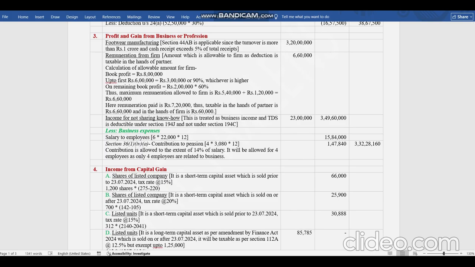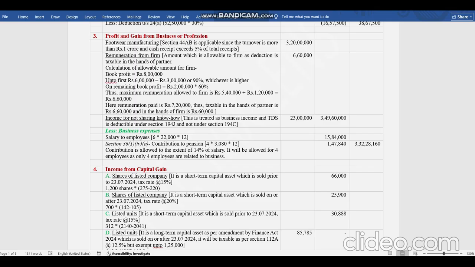But this is only the income portion. We have not deducted the expenses for him. Coming to the expenses part, first we will see the contribution to pension scheme, then the salary to employees. Contribution to pension scheme, he can claim as business expense up to 14% of the salary paid by him. He paid a salary of 22,000 per month to each employee. But there is a catch. To take exemption for contribution to pension scheme, he can claim it only for the employees who are engaged in his business activities, like his business employees.